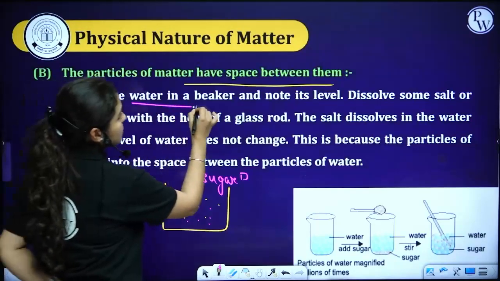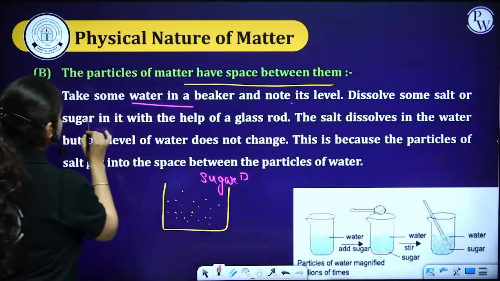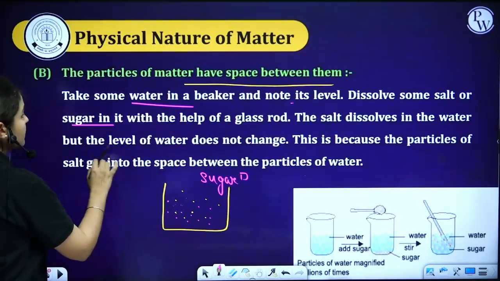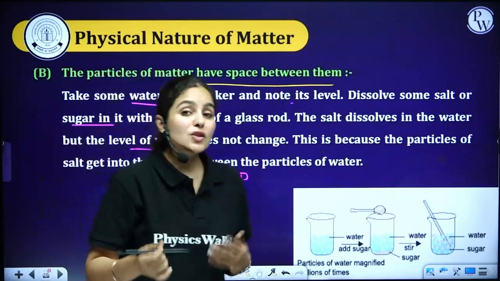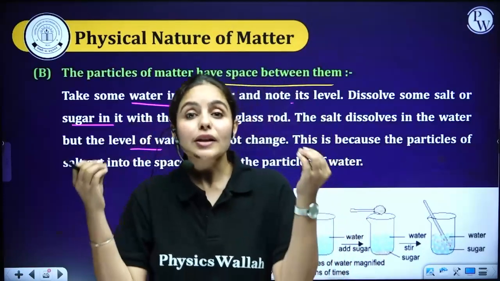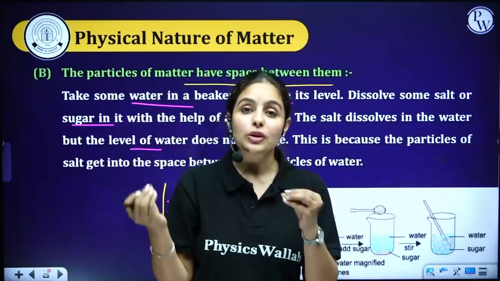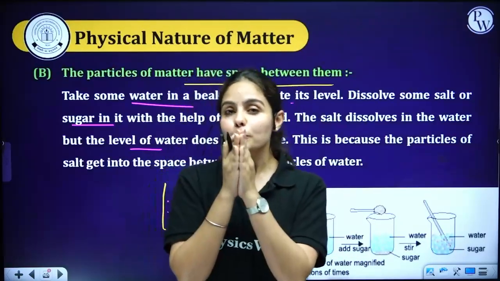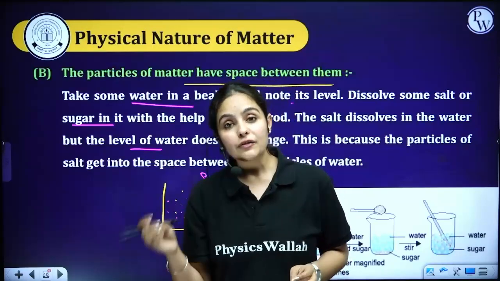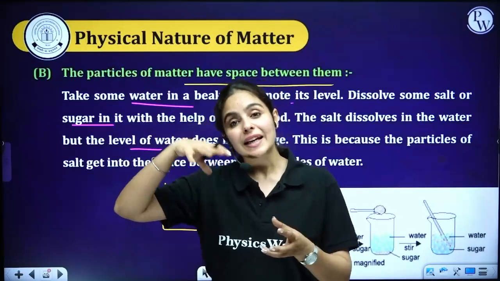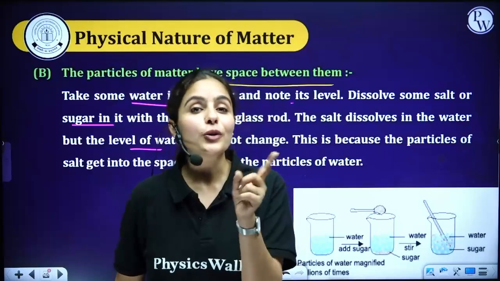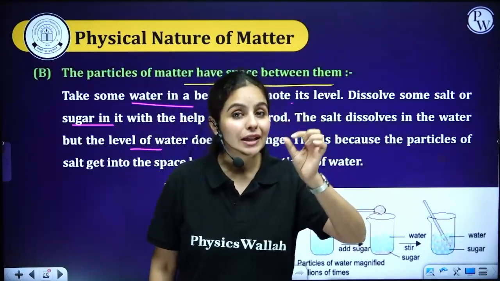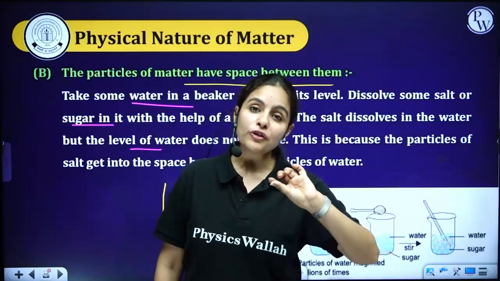Take some water in a beaker, note its level. Dissolve some salt or sugar in it with the help of a glass rod. Salt dissolves into water, but the level of water does not change. This also shows that each and every particle of salt or sugar gets dissolved in water without changing the level of water. So please note this down. Even if you are adding something which is getting dissolved into water, it is not going to make the level of water change. That will not increase or decrease the volume of water.